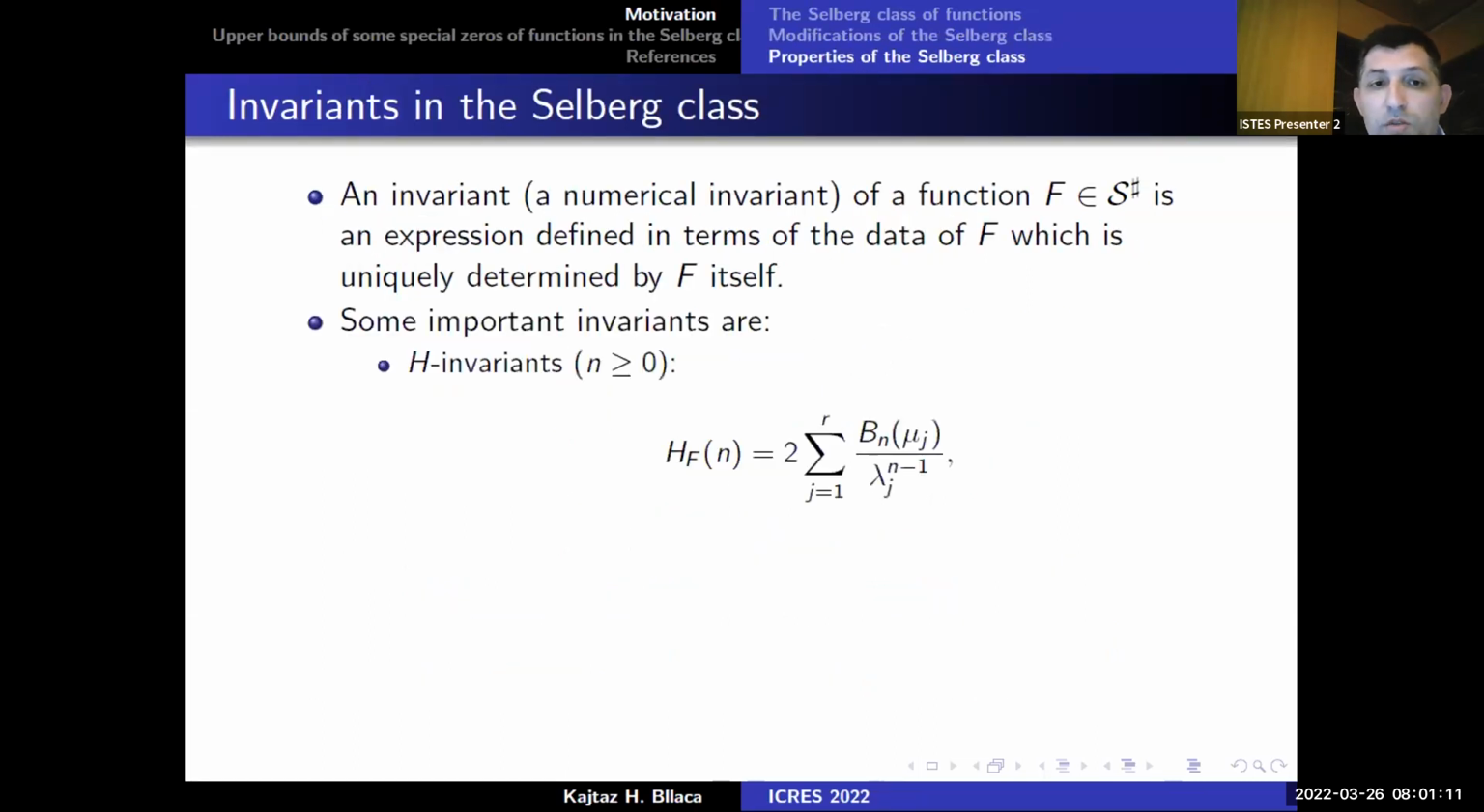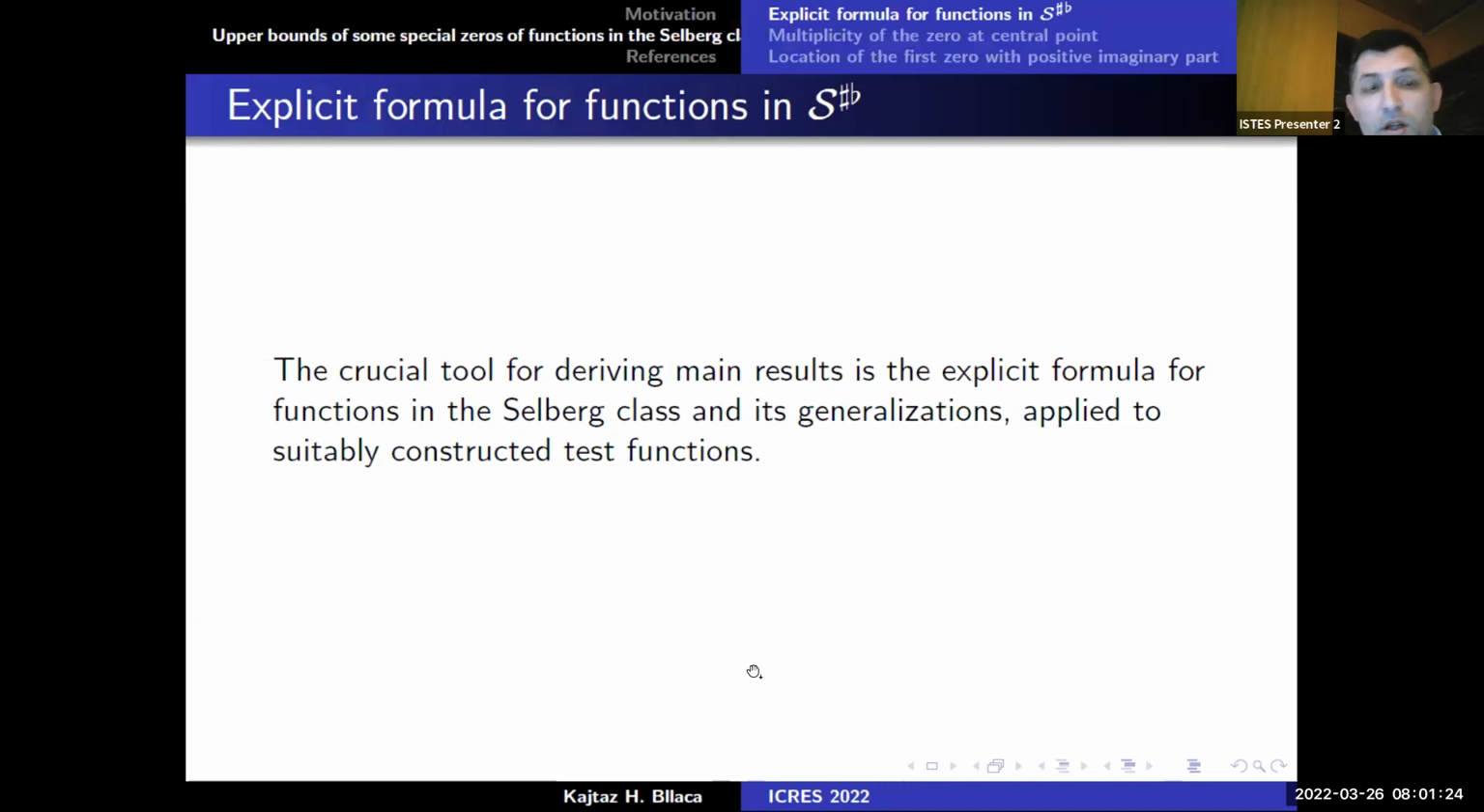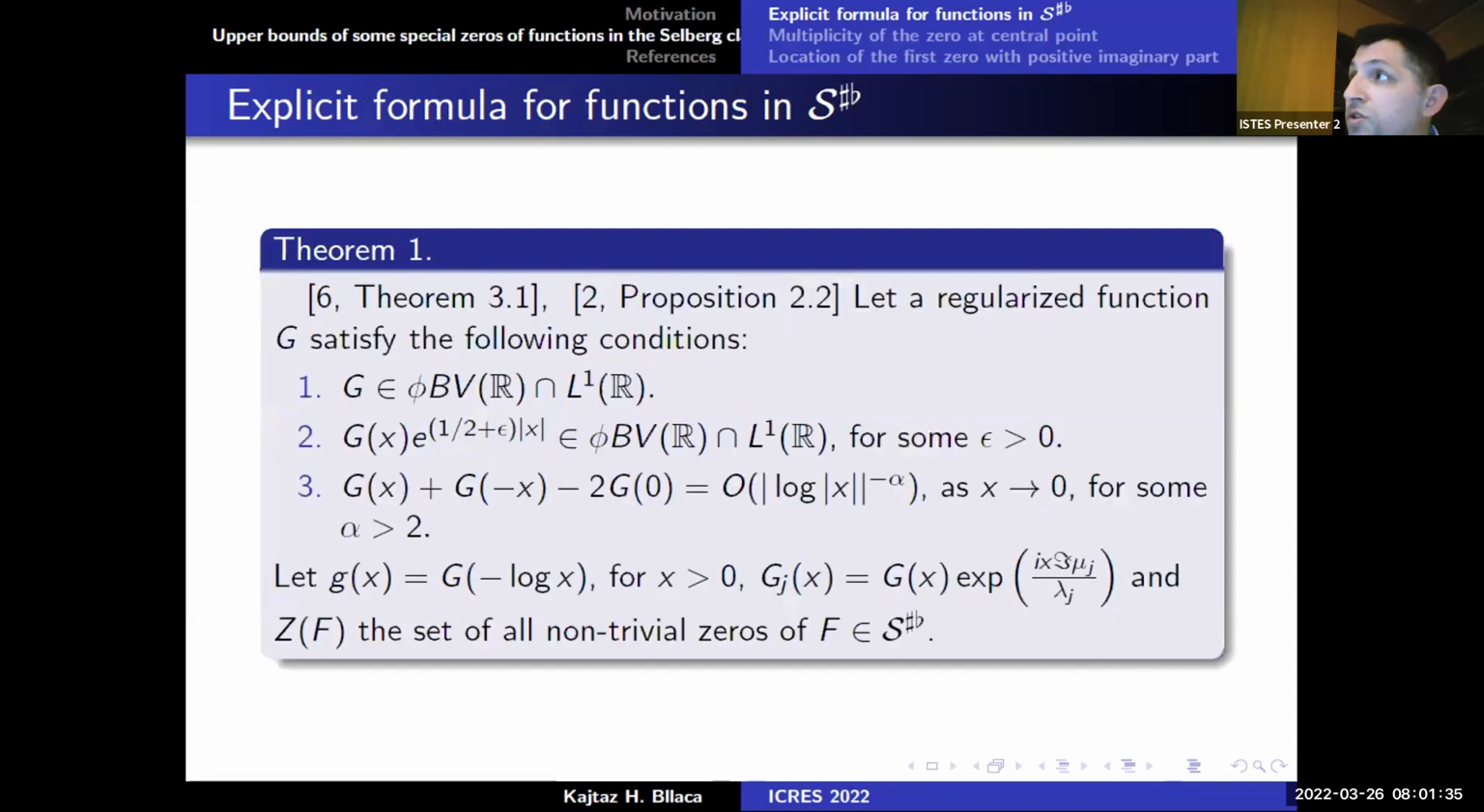I will skip this invariance, just to mention that this invariance, which is a conjecture, is important in our result. So the crucial tool for deriving our main result is the explicit formula for functions in the Selberg class and its generalization, applied to suitably constructed test functions.